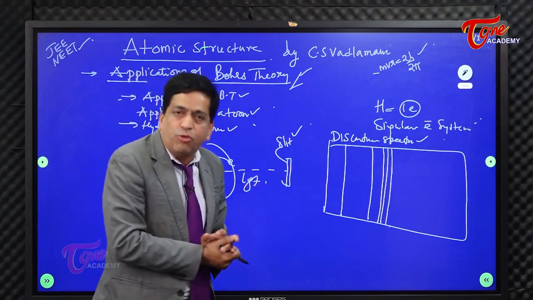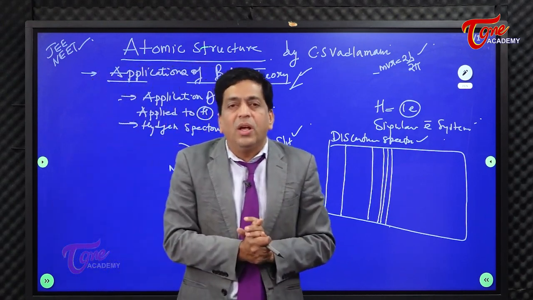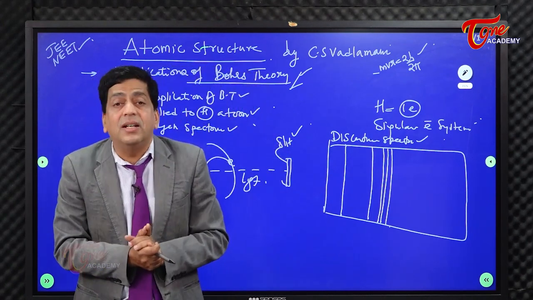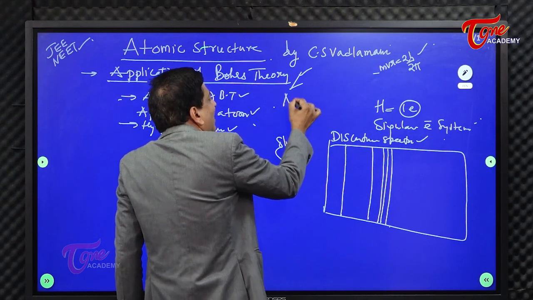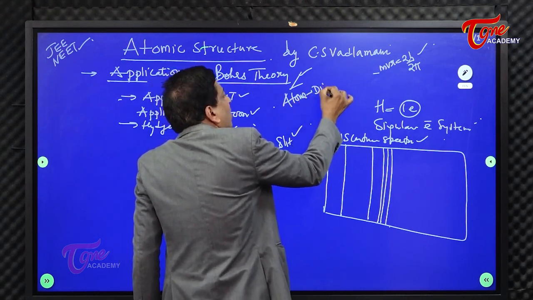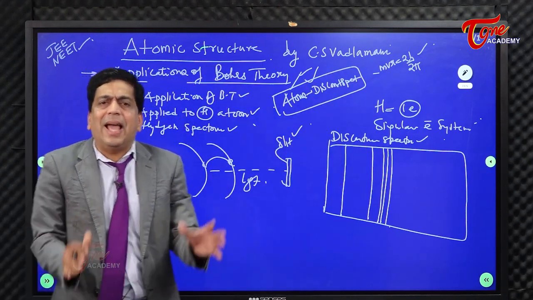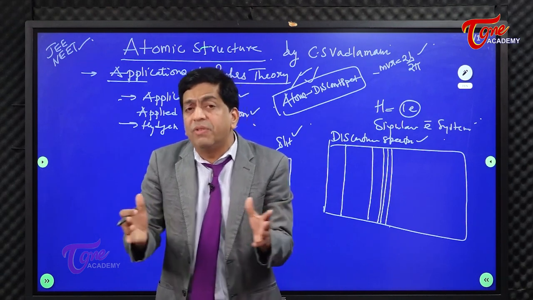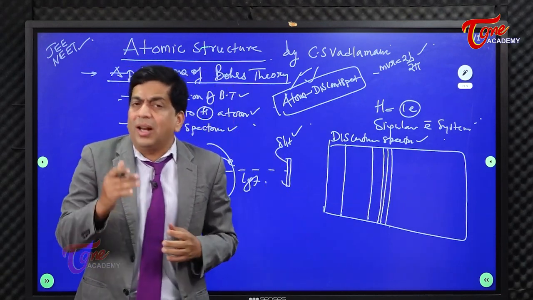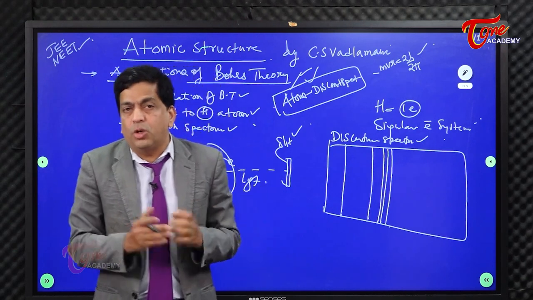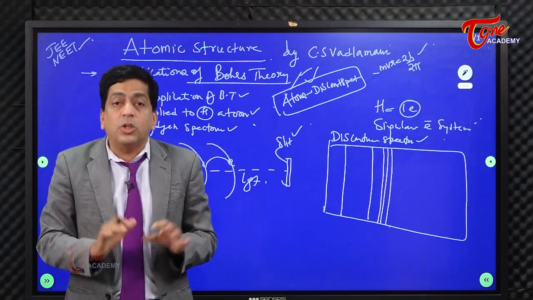Remember, in discontinuous spectra, what is one of the biggest features? If someone asks you how you define a discontinuous spectra, first of all, understand that it is atoms. It is basically atoms that give discontinuous spectra. Mind you this, I want to underline this. It is the atoms that give you discontinuous spectra, because molecules will give you a continuous spectra. Now, how do we distinguish a discontinuous spectra, which we otherwise call line spectra, from a continuous spectra, which is otherwise called a band spectra? You must understand how we distinguish.